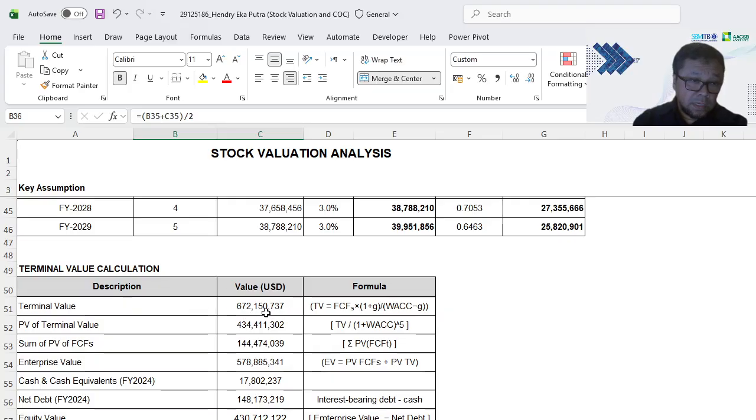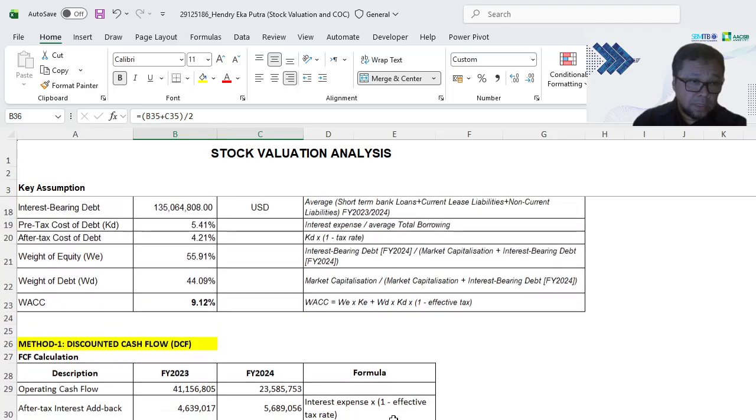From this calculation, we can get the enterprise value, and at the end we can get the intrinsic value per share, which is the equity value divided by the number of shares outstanding, with the figure showing above, about 840 million.